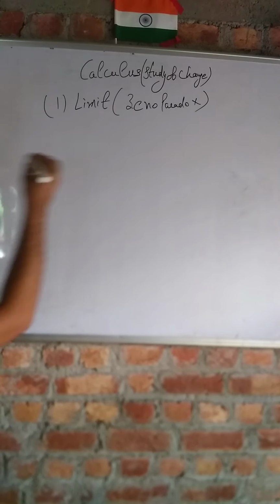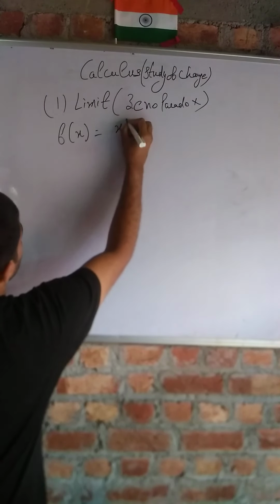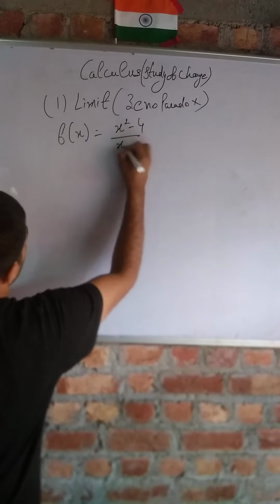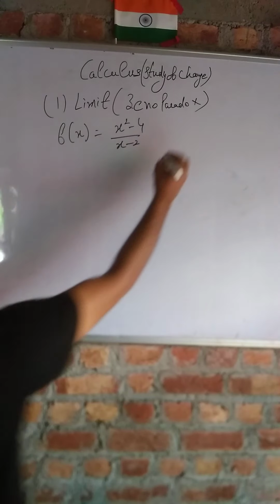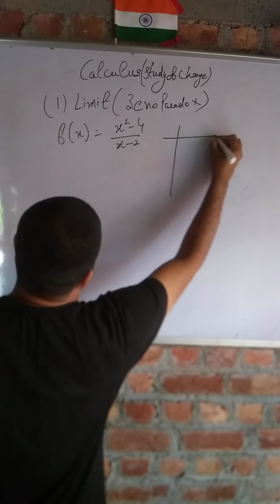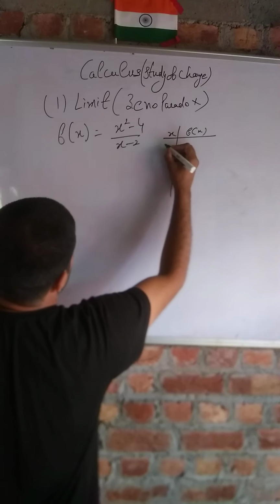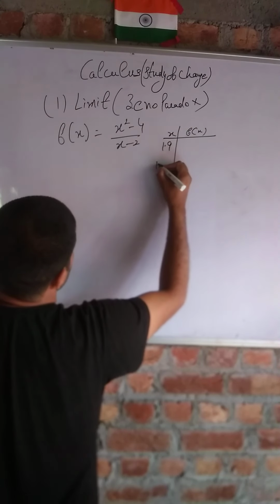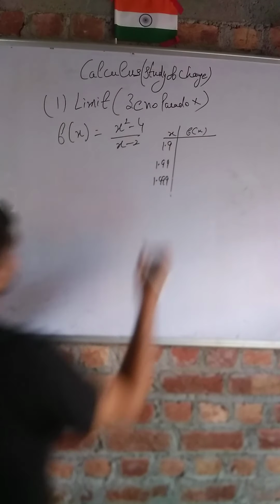Now suppose you have a function f(x) = (x² − 4)/(x − 2). Let me evaluate the value of this function as x approaches 2. Suppose x is 1.9, x is 1.99, and x is 1.999.